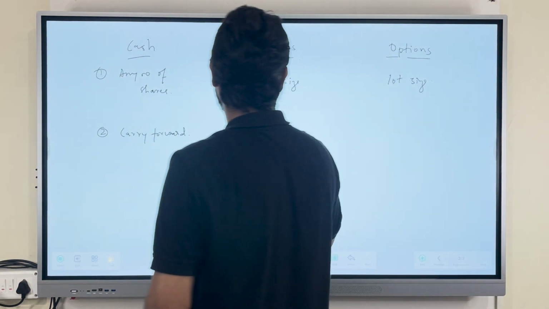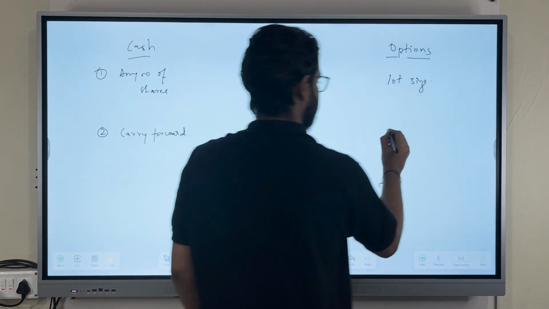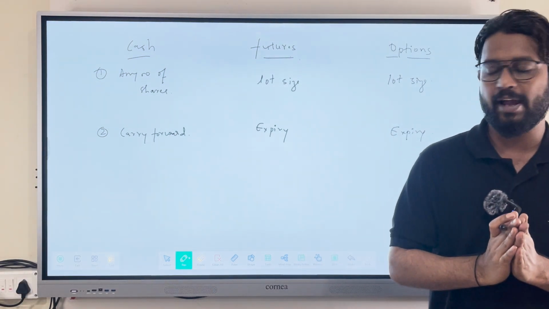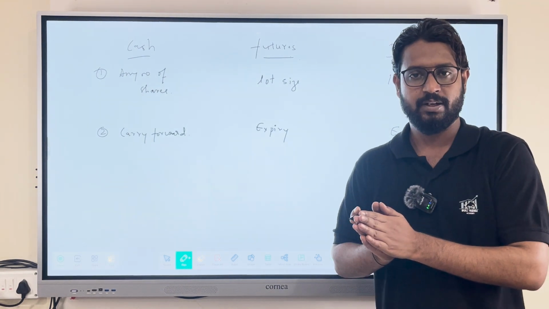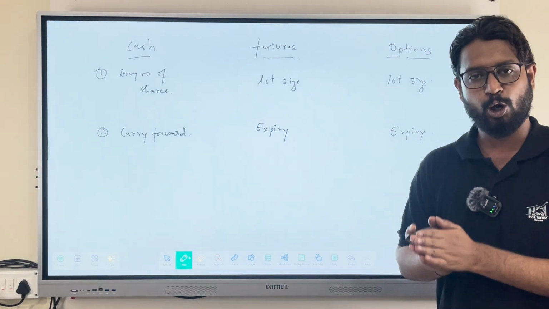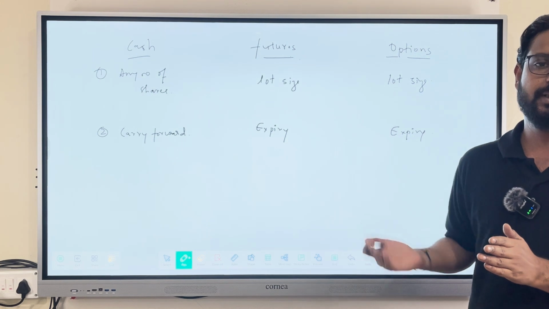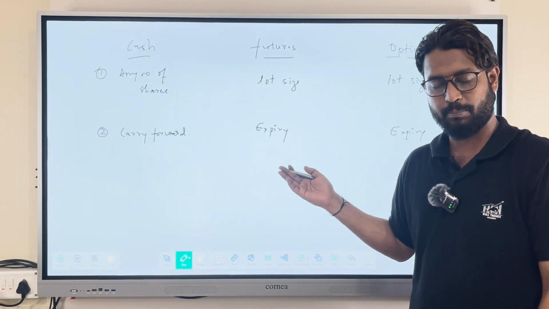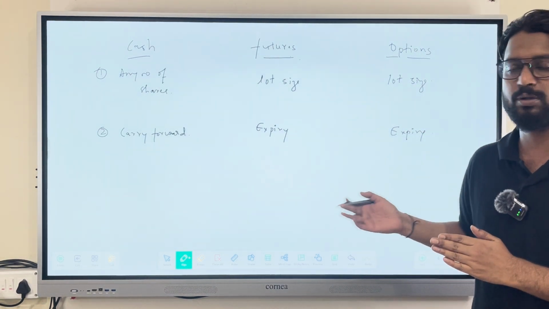The second thing in derivatives is that there will be an expiry. That means the contract will expire. In futures there will be a monthly expiry, which expires on the last Thursday of the month. In stock options there will be monthly expiry. In index options there will be weekly expiry as well as monthly expiry. That means you cannot keep your position after the expiry. You have to sell it, or you have to close your position before the expiry.